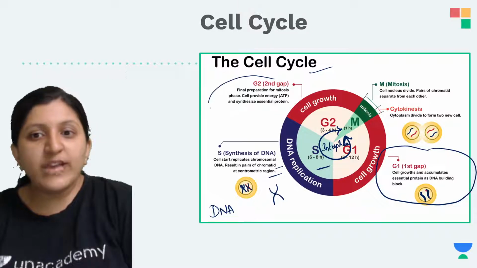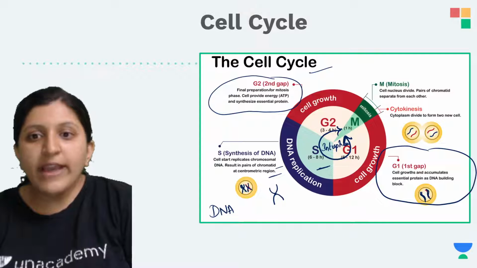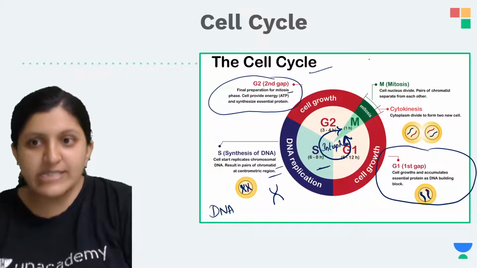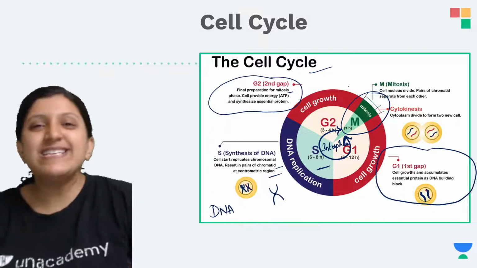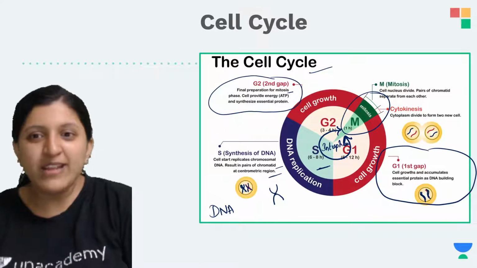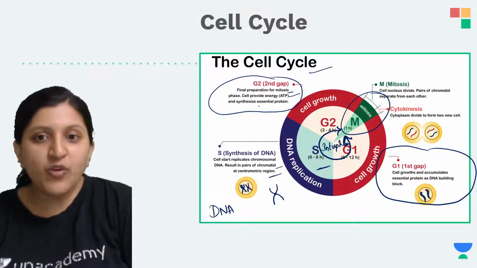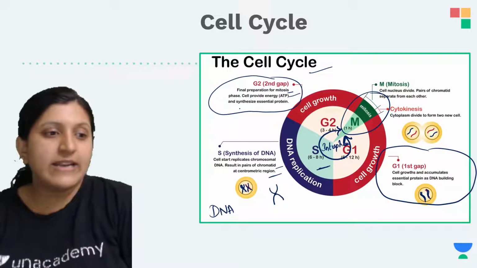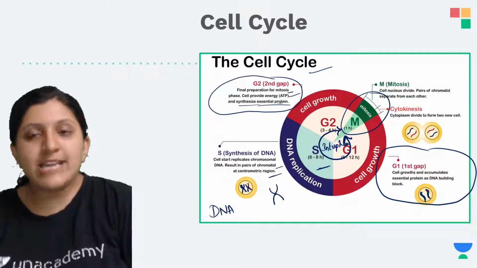Now in the G2 phase, the growth 2 phase, there is final preparation for mitosis, since the next stage is the M phase. The cell provides ATP, a large amount of energy production, and synthesizes the essential proteins.